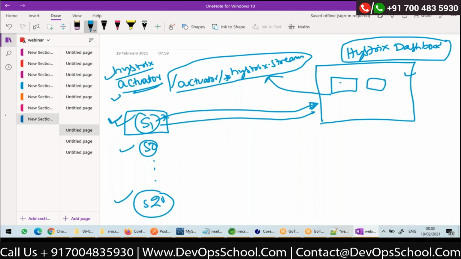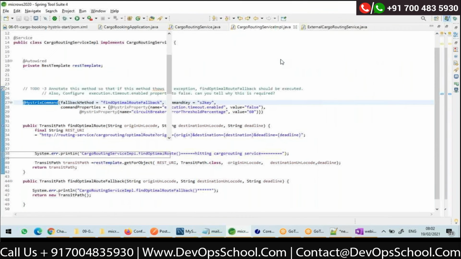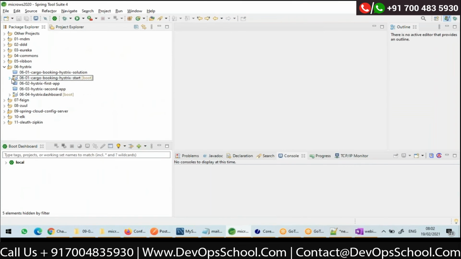Let me show you how to work with a dashboard to monitor your streams. For this example, I'm going to use separate apps for demonstration, so that I can clearly explain all the concepts.